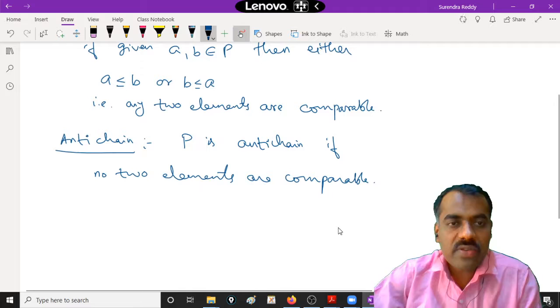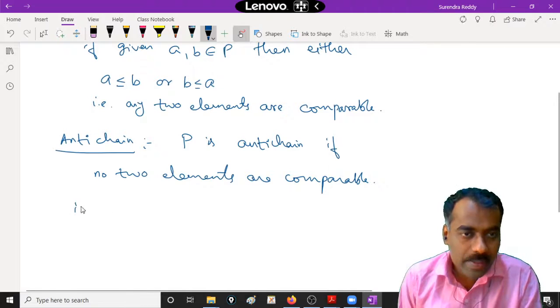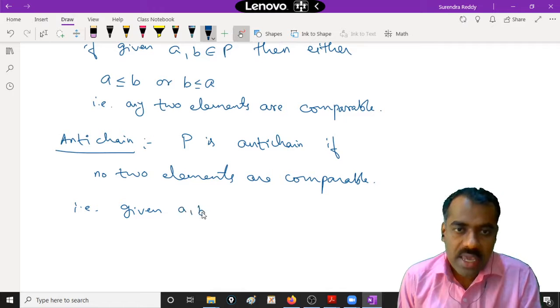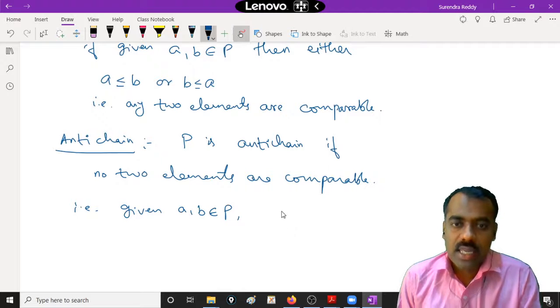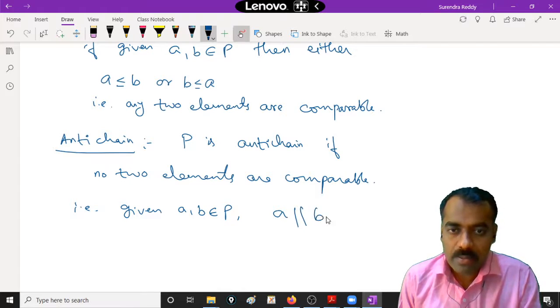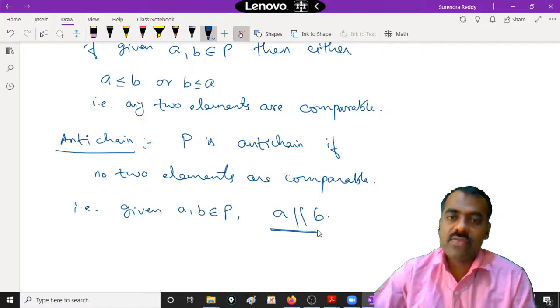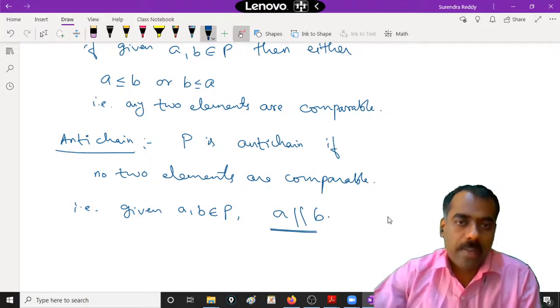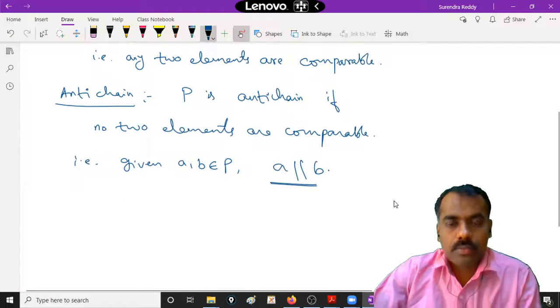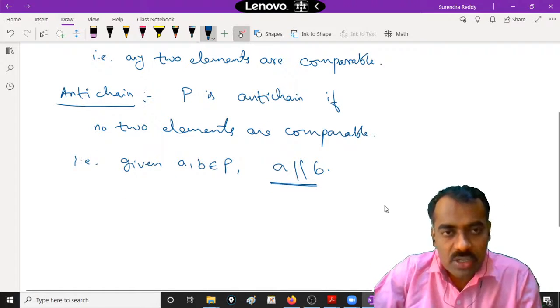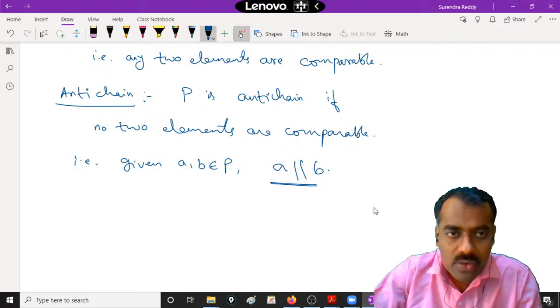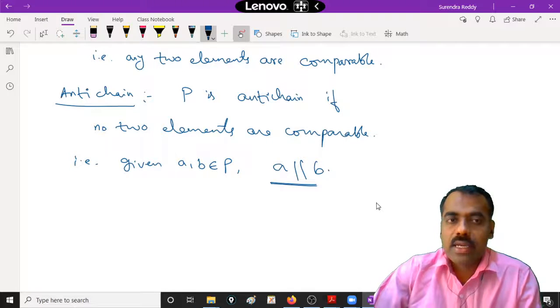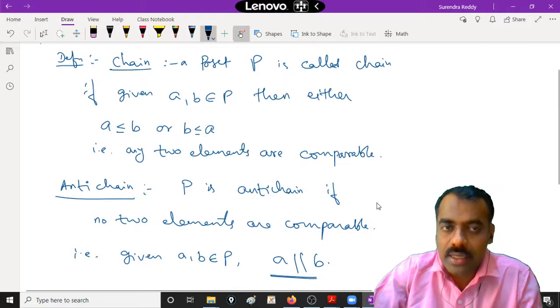That means if you give any two elements, that is same as given a and b from that poset, a is not comparable with b. You can recall yesterday we have given this notation. This notation is for not comparable. Okay, so remember, if there are two elements which are comparable, then we don't say it is an anti-chain.